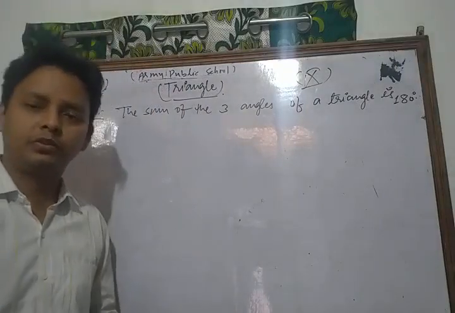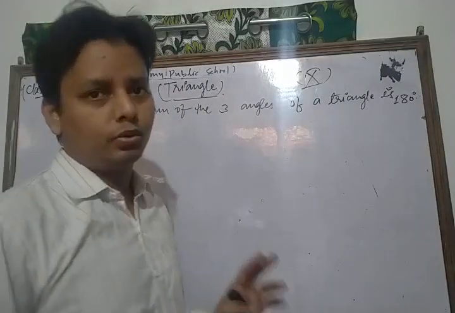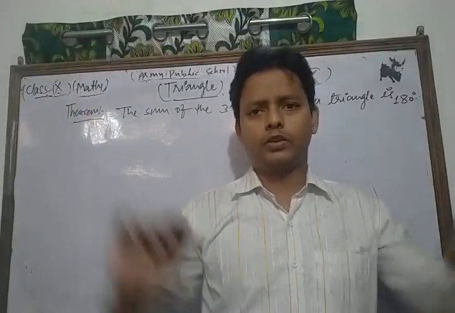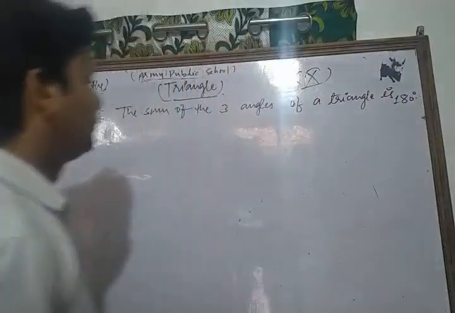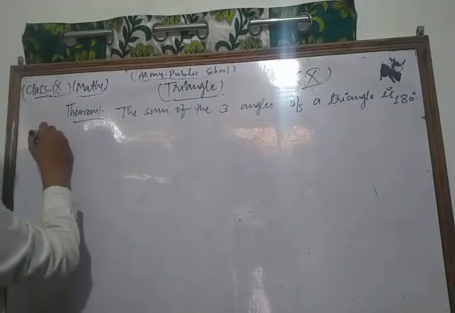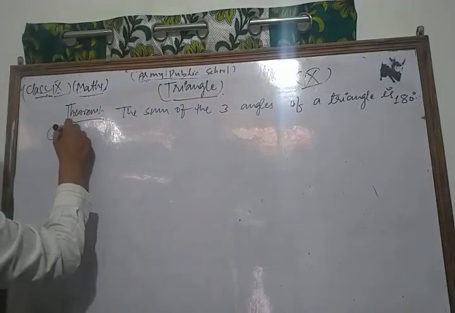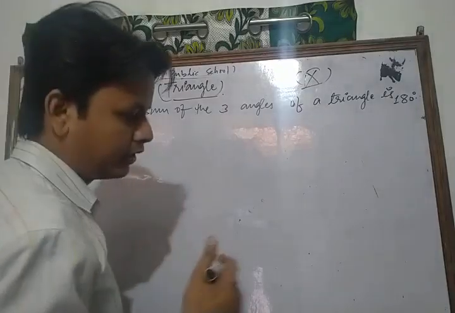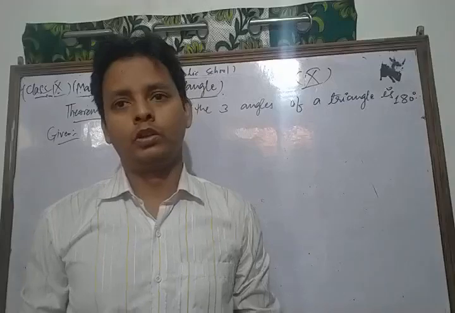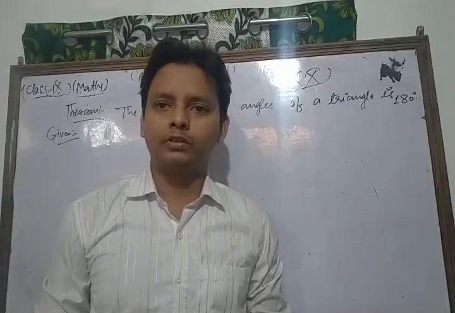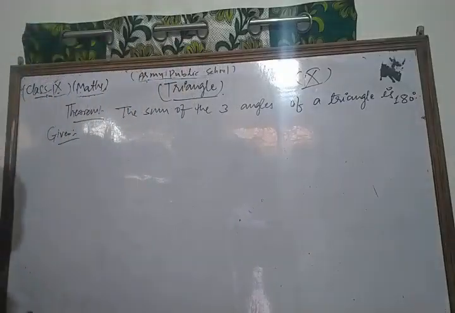What is the process of proving that theorem? You know that very well: the sum of all interior angles of a triangle is 180 degrees. Now here we have to show it. First of all we write the given. In proving a theorem we follow some steps. First we write the given, then what is to be proved, then the construction, if any, then we write the proof. This is the sequence for proving any theorem.